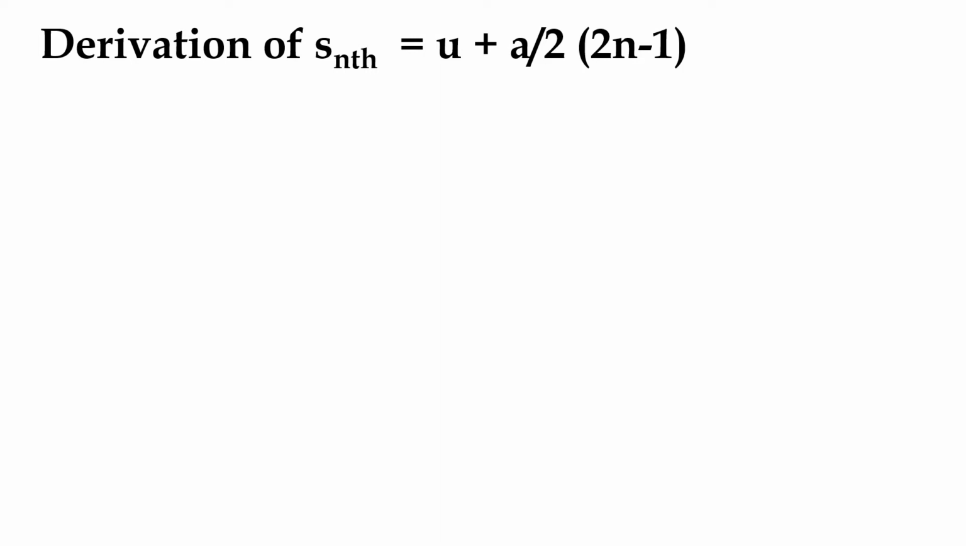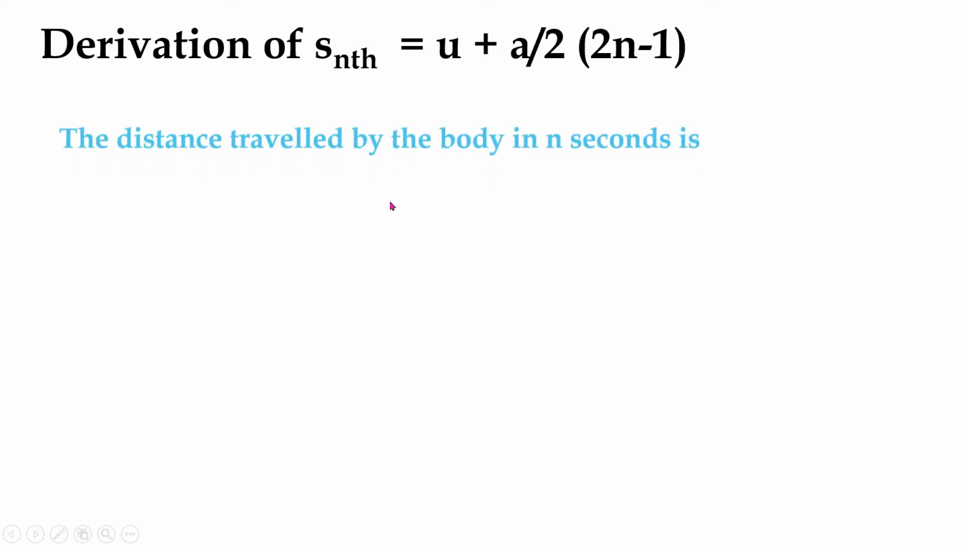Now let us see the important derivation. The distance traveled by the body in the nth second, denoted by S nth, is equal to u plus a by 2 of (2n minus 1). So let's see this derivation.